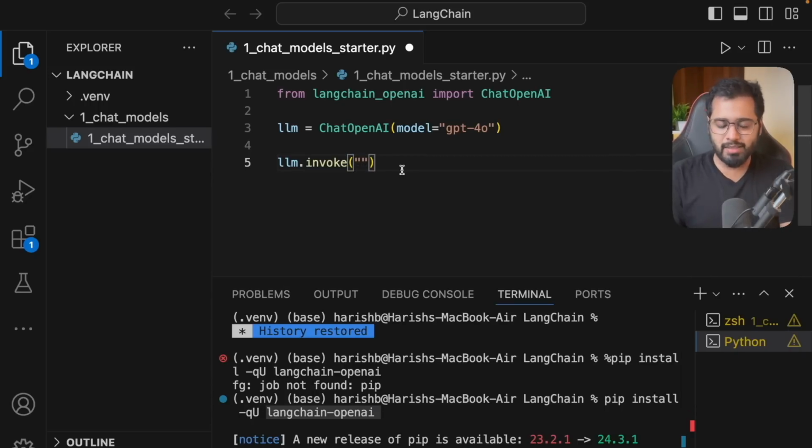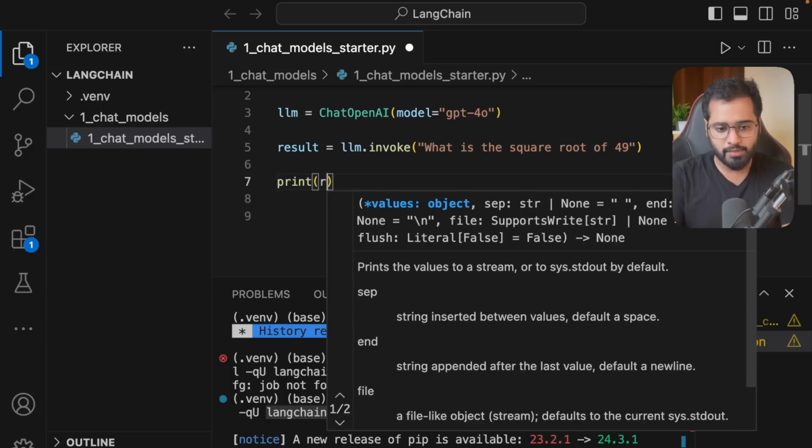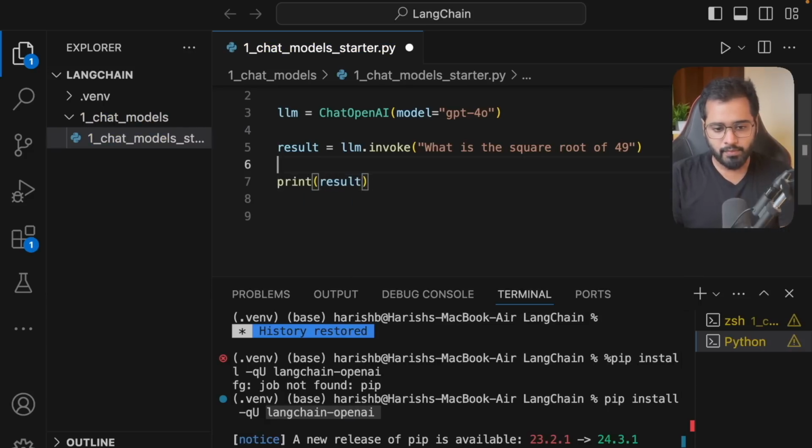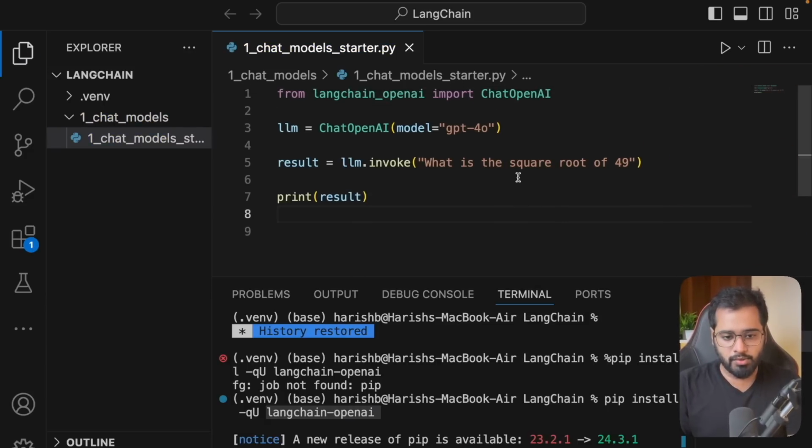I can ask pretty much any question that I want right here. So I can say something like, let's say, what is the square root of 49? I'm going to store the result of this LLM's API response inside of this particular variable, and I'm also going to print this result. Now I'm going to hit run. Let's see what happens.